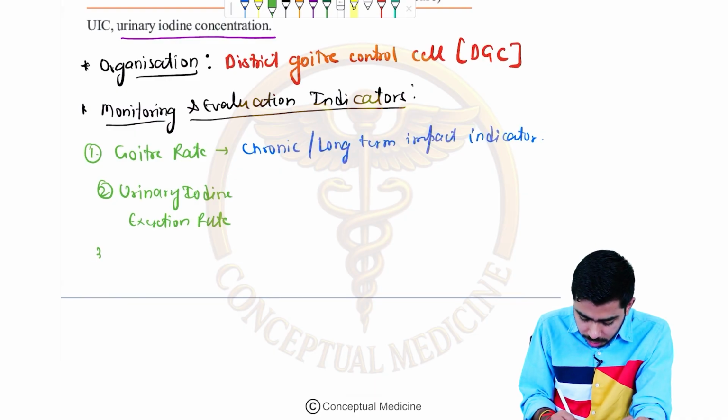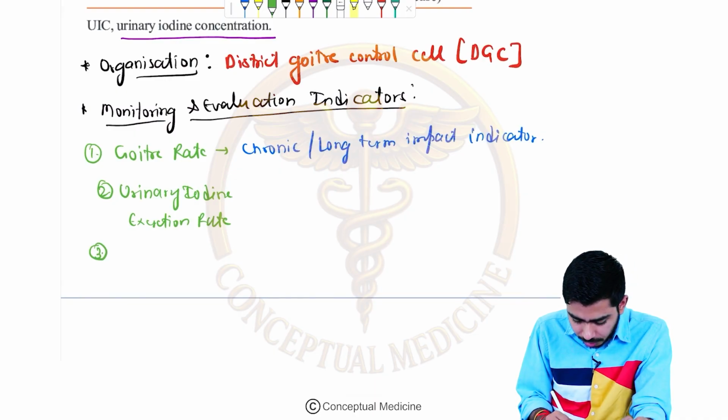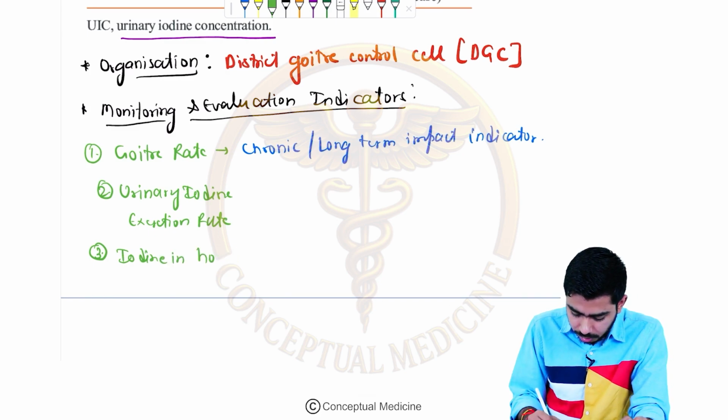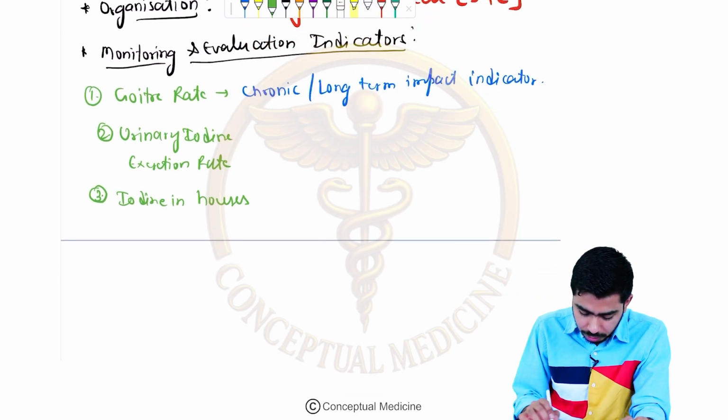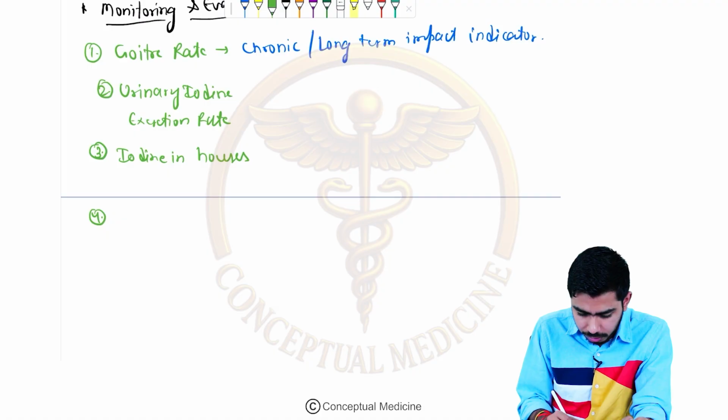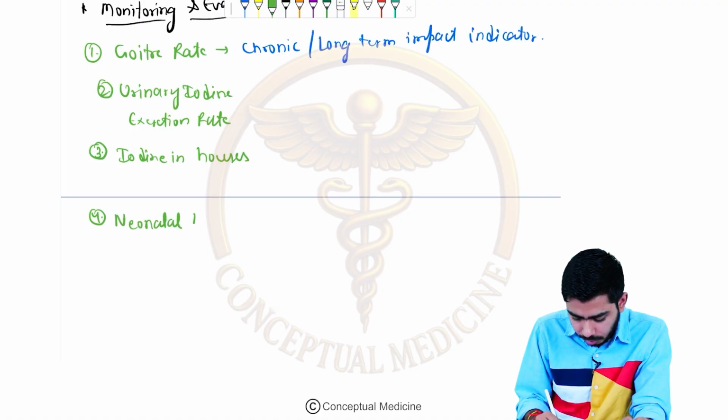That could be the question. Third one is the iodine in the household salt. Fourth one is the neonatal hypothyroidism rate.